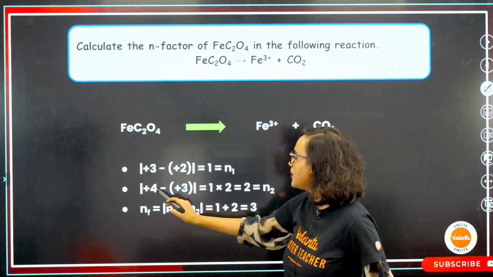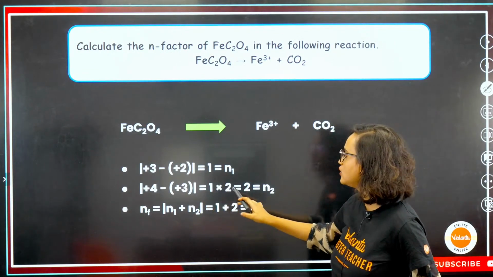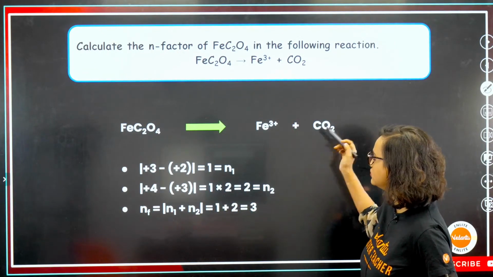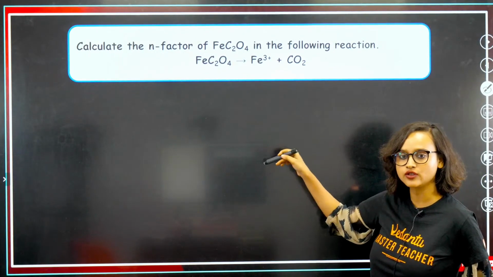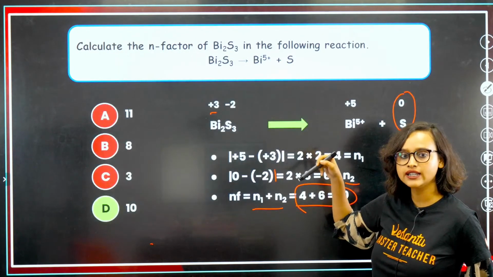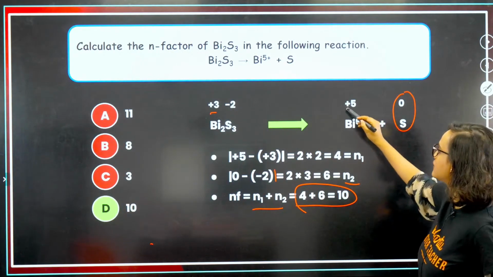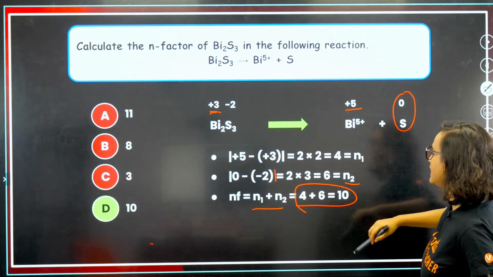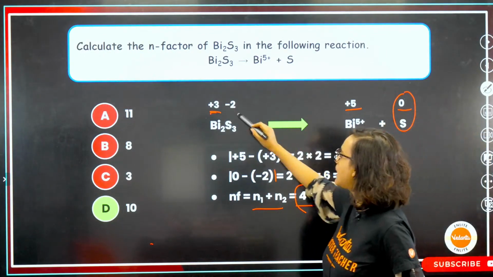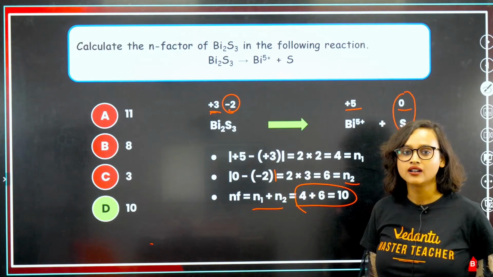That is N1. +4 minus +3 is 1, into 2 is equal to 2, as there are 2 carbons. Basically, the same thing we have to do. Look at the option. +5, +3, isn't it? 0 minus -2. That's how.